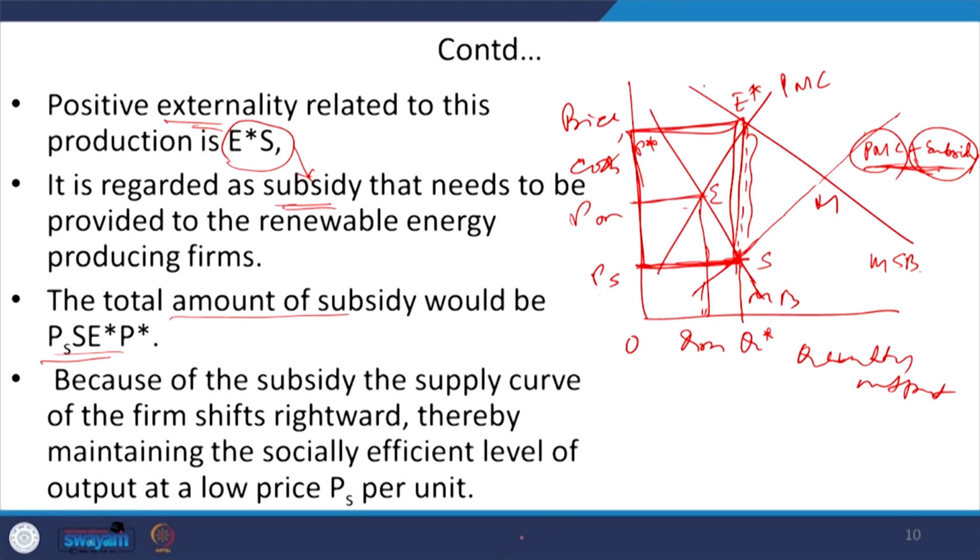So, as a result, when the farm is getting this subsidy, obviously what will happen? Your marginal cost plus subsidy will be shifting rightward, right, and maintaining the efficient level of output, that is Q star, right. So, if you compare what you are getting after subsidy, you are getting the socially desirable level of output, and also the price per unit has decreased from P star to PS level, right.